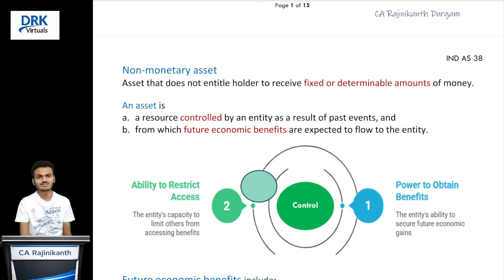If you take plant and machinery as an example, can we get a fixed amount of money from plant and machinery? May or may not. Majorly, I can say no. No is the answer, because we derive economic benefits from usage of the plant and machinery. It may or may not equal a fixed amount of money. From this discussion, I can say that a non-monetary asset is an asset that does not entitle the holder to receive fixed or determinable amounts of money. So that is a non-monetary asset. Our intangible asset is also a non-monetary asset.